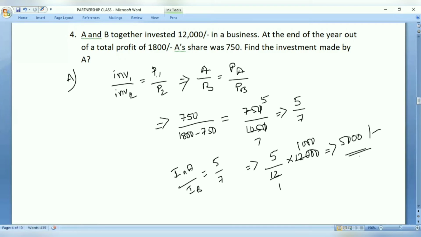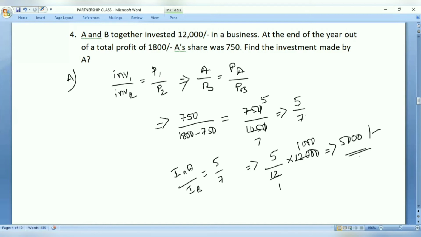Investment is directly proportional to the profit. How much investment you made, accordingly your profit will be shared to you. So the investment ratio equals the profit sharing ratio. Now we know that a profit of 1800 was made at the end of the year, and from this A has taken 750 rupees. So this 750 is A's share; what will be the balance share out of the profit of 1800? Subtract the 750, so 1050 is the profit made by B.